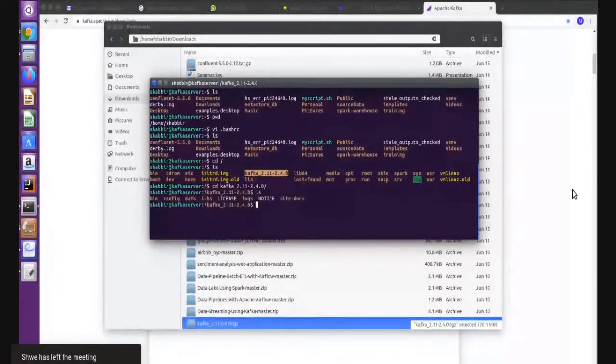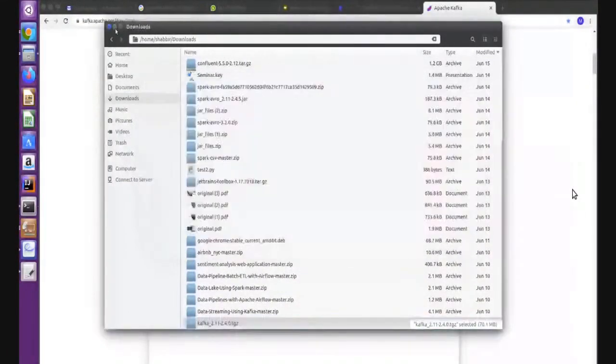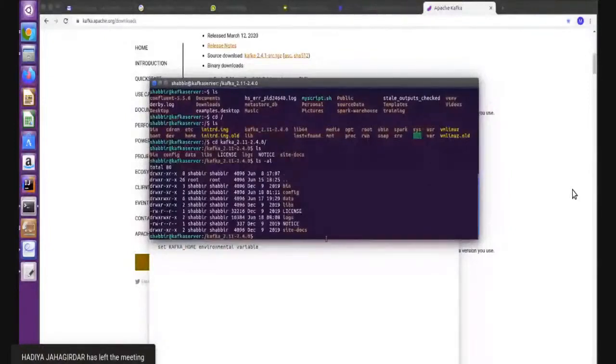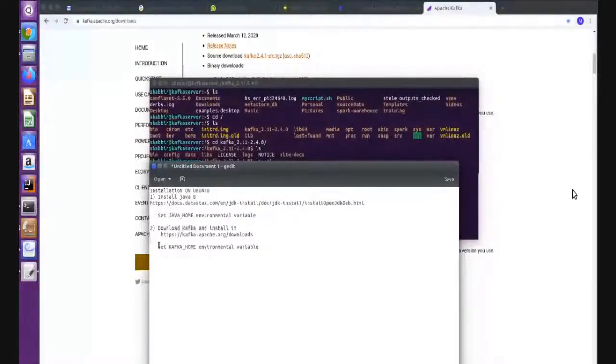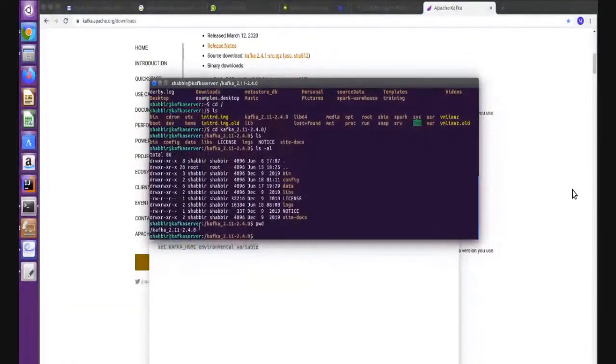You will get a folder here. Once you have downloaded and extracted it here, you need some configurations. The next step, once Kafka is downloaded, is to set the Kafka home directory. This is the path because I have extracted it here. Just copy this path and set it into the environmental variable.